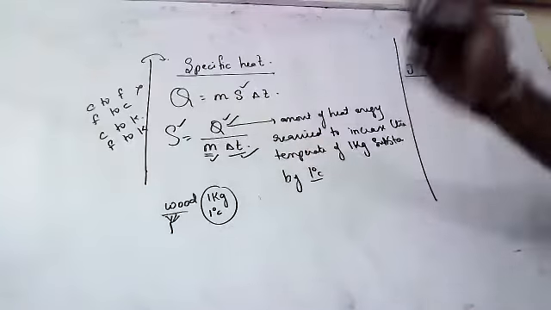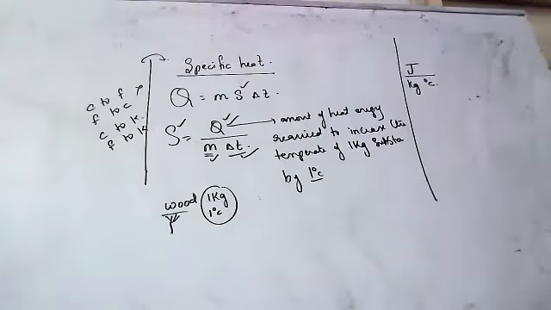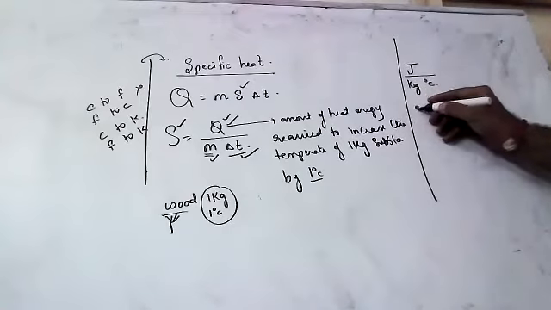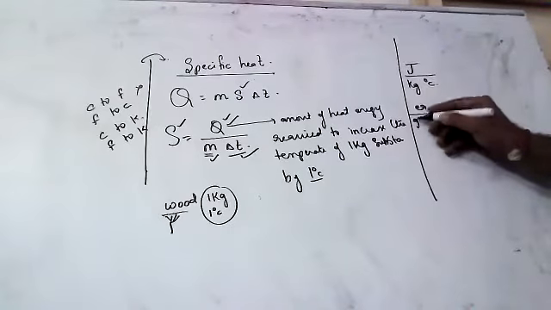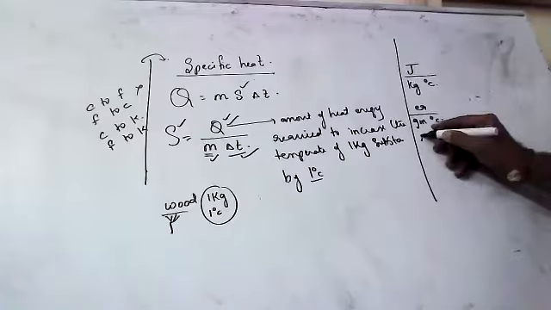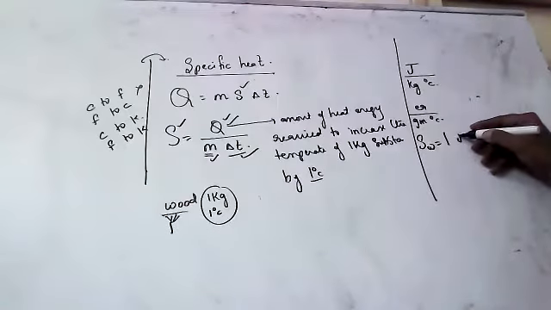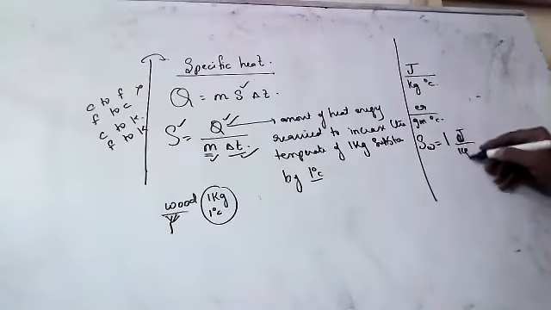Energy units are joules by kg per degree centigrade, or sometimes ergs by gram degree centigrade. Okay, children, like this. Suppose specific heat of water is 1 joule per kg degree centigrade.